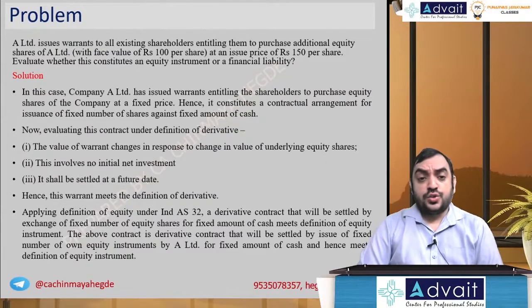A Limited issues warrants to all the existing shareholders, entitling them to purchase additional equity shares of A Limited with the face value of 100 per share at an issue price of 150 per share. Evaluate whether it constitutes equity instrument or financial liability.